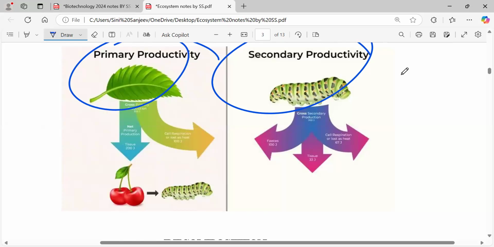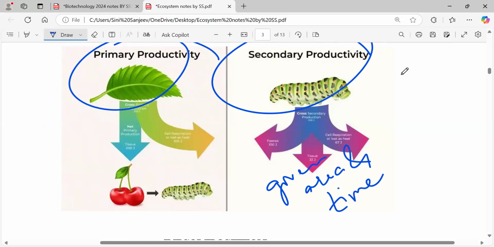In simple words, it's the amount of organic matter produced by the plants through the photosynthesis process. So whenever a plant is doing photosynthesis, what is going to take place over there? The organic matter will be produced in more amount. It may be the flowers, it may be the fruits, or whatever it is. So that matter which has been produced will be for a given area and time.